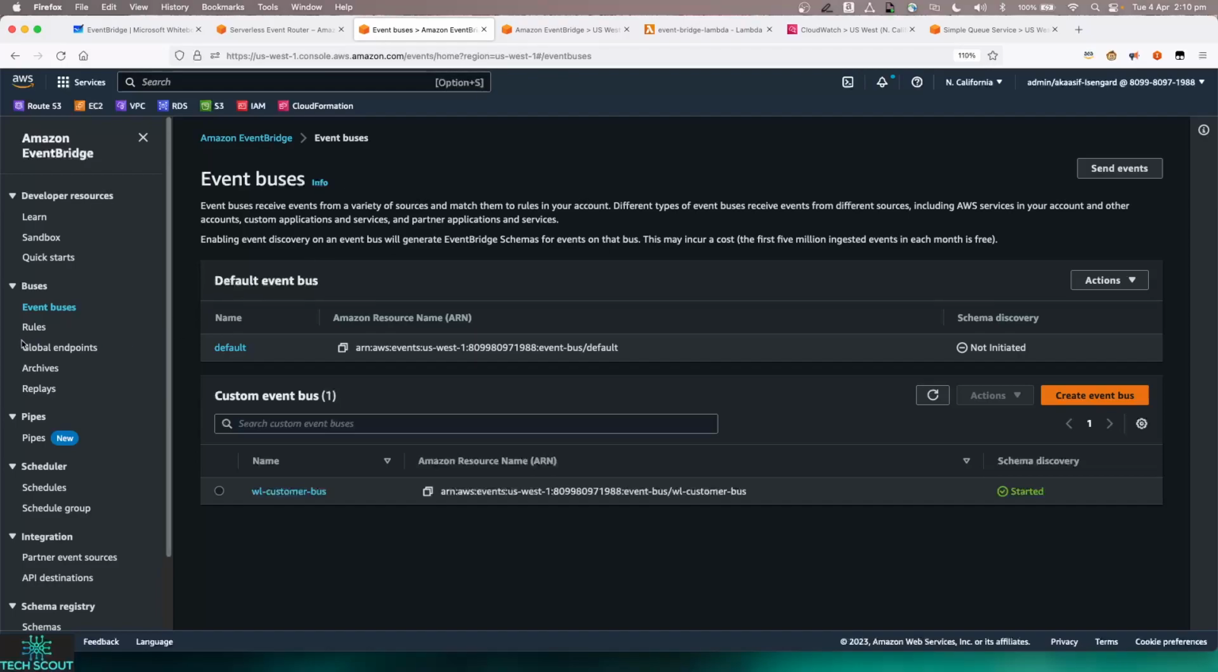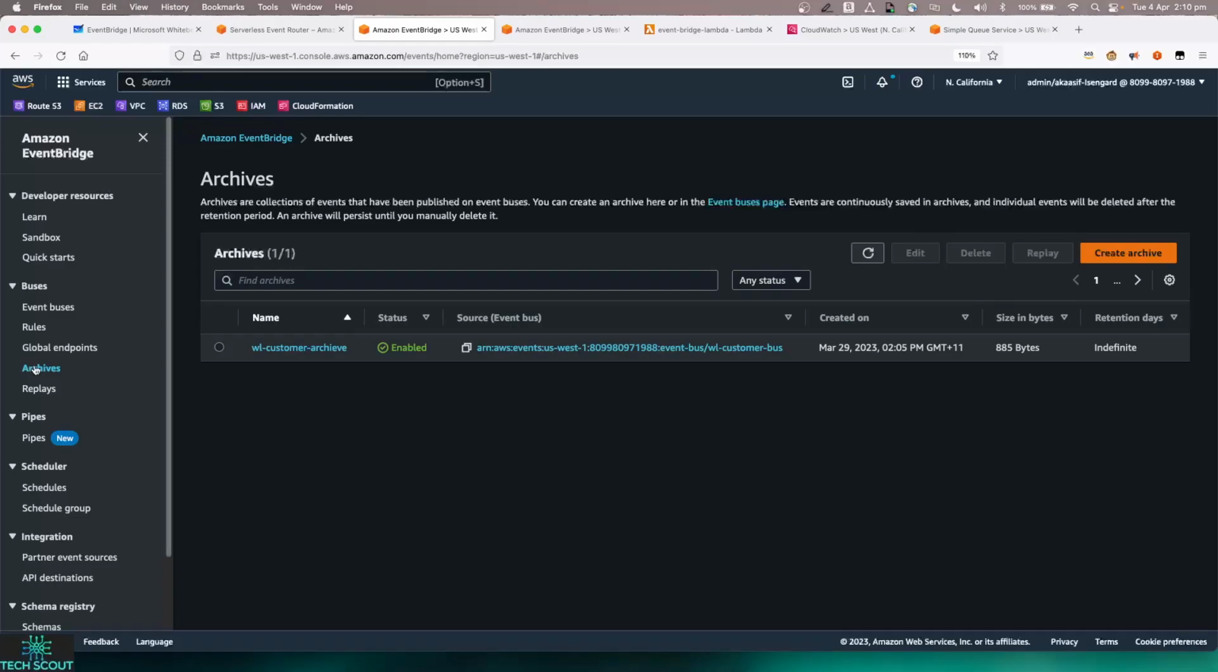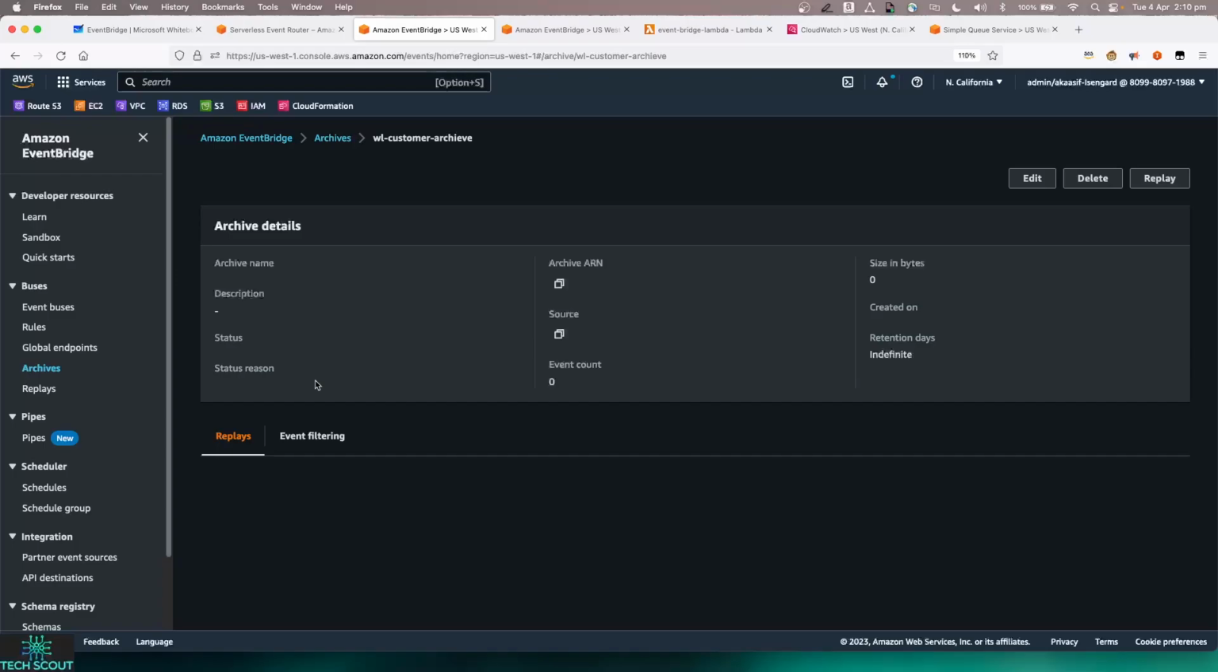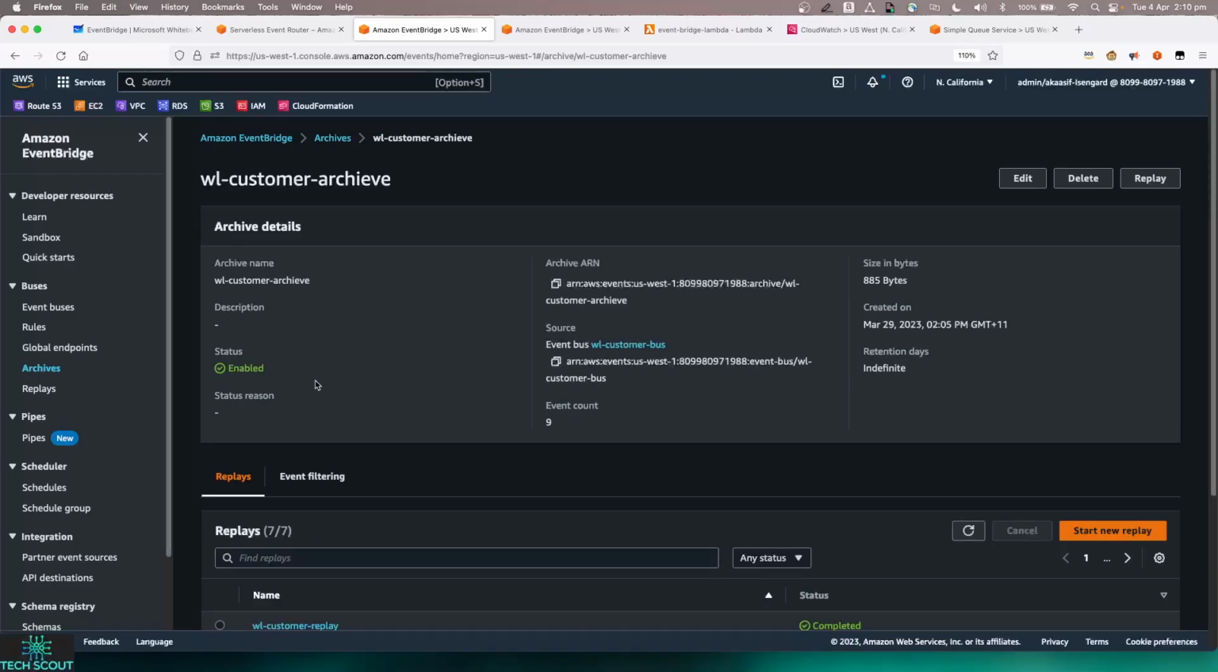Now, if we explore a little bit more, in the bus there is an archive avenue as well, and then there's a replay option. What archive does is, if you have come across Kafka, which is obviously the biggest and most popular eventing platform available, and it's open source as well, Kafka provides the same model. You publish the events and then you can replay them at any point of time.